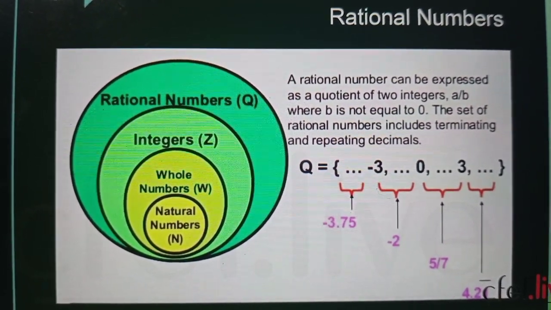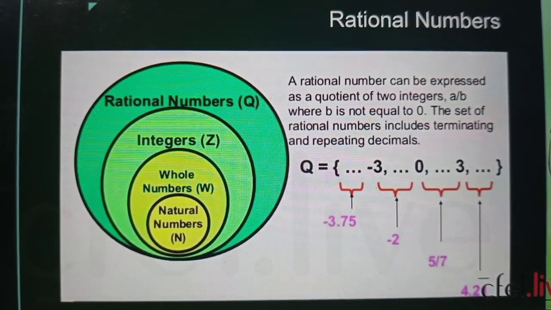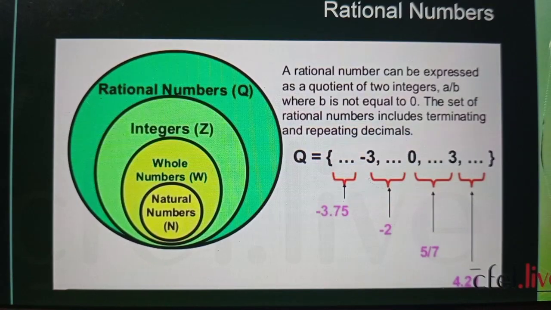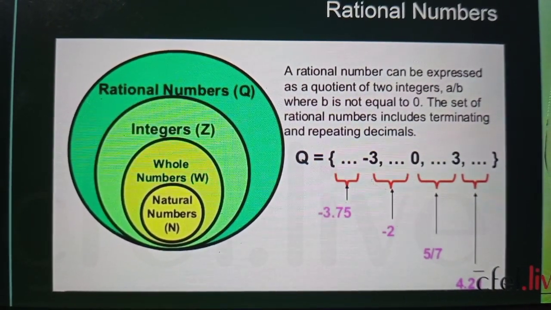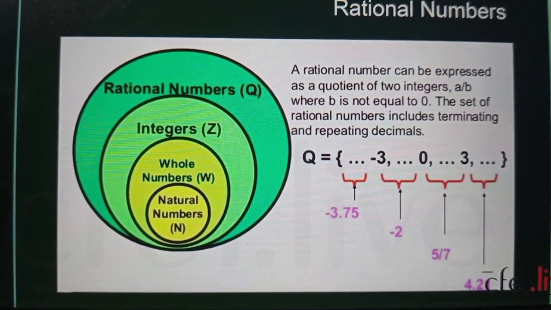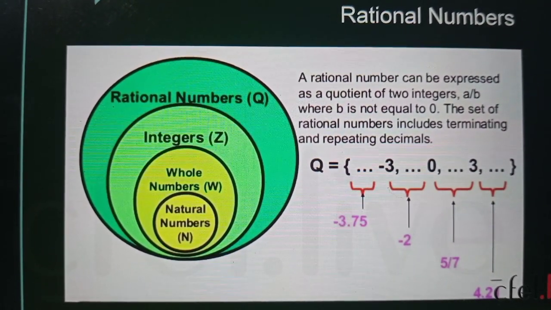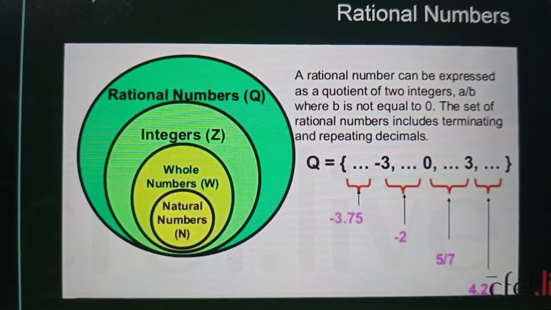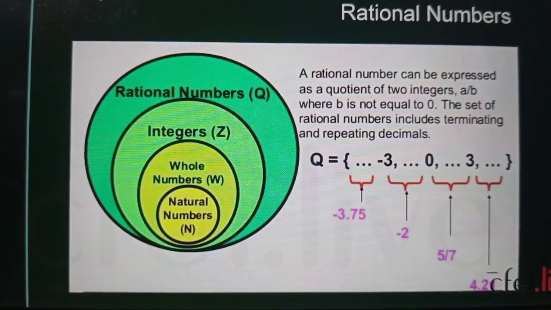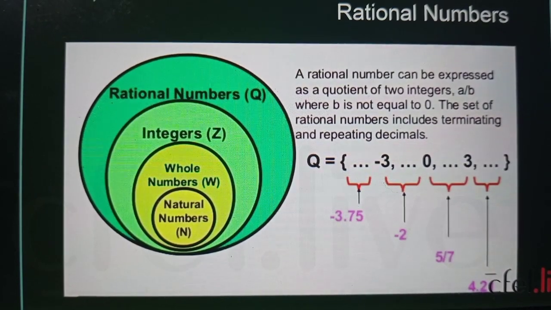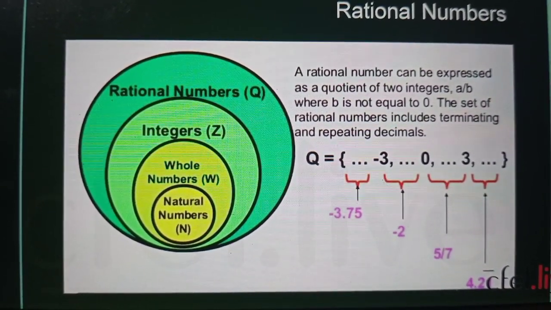And if you see before -3, that is -3.75, there is no bar mentioned on 75. Why? Because it is terminated at decimal 0.75. You see, -3.75, that's it. This value is not going to be continued throughout, and this value is being terminated.